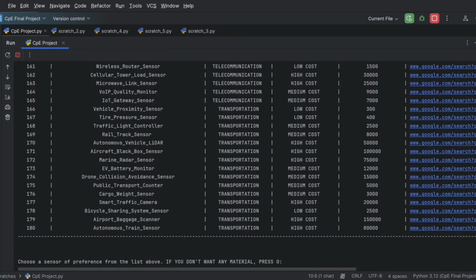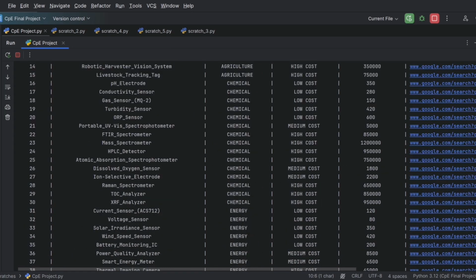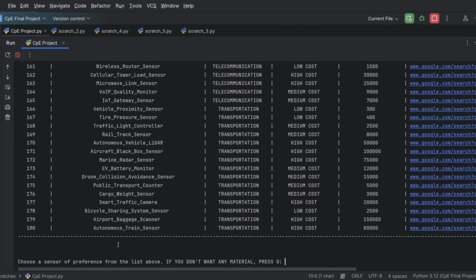So we have here all of the options written in our database, which is quite a lot considering how lengthy our program was. So let's try this, just a sensor reference from the list. Let's say we want this microwave link sensor. So we're going to write